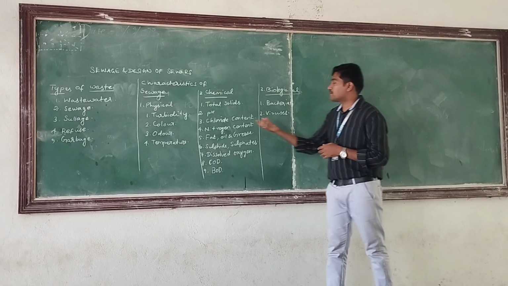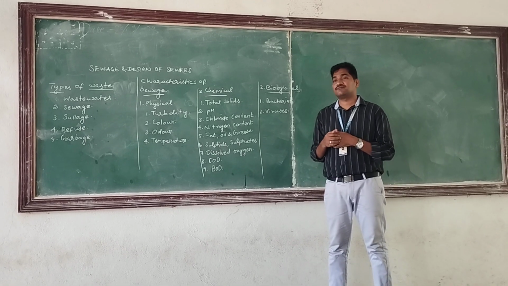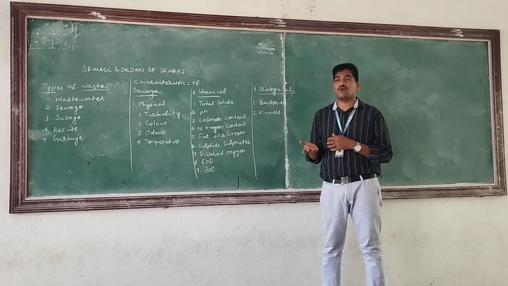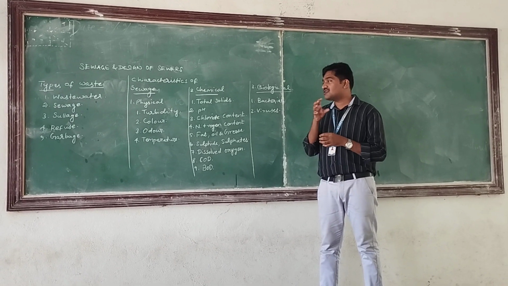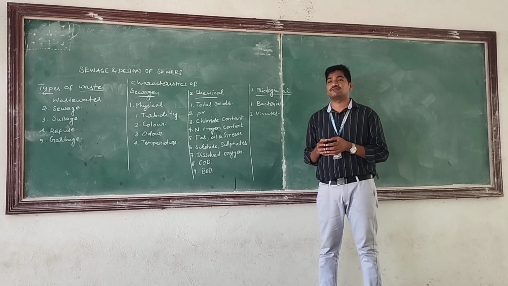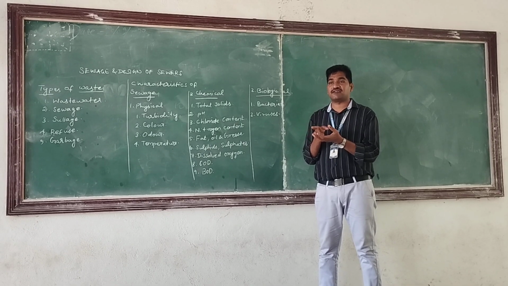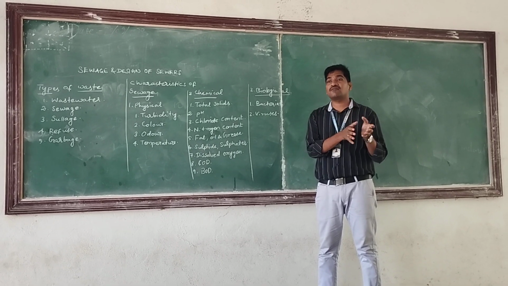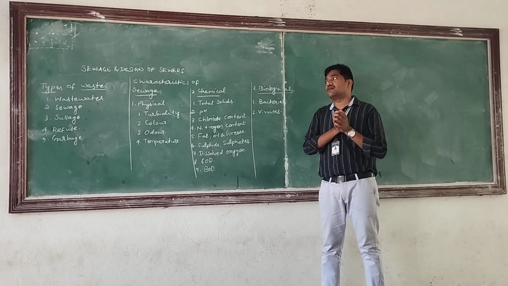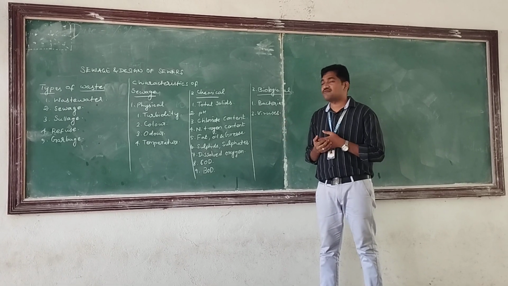Okay, and then third one is chloride content. What is meant by chloride? Chloride is a type of salt which is present in water or wastewater. So what are the chances for sewage having chloride content? If the sewage is derived from ice manufacturing factories or if the water source is located near to the sea surface, or the wastewater is generated from kitchen, something means there is a chance for chloride content.